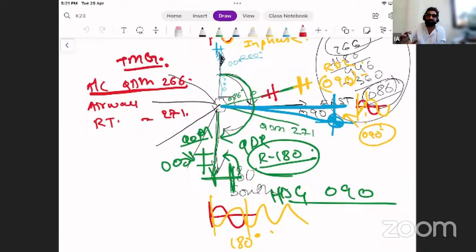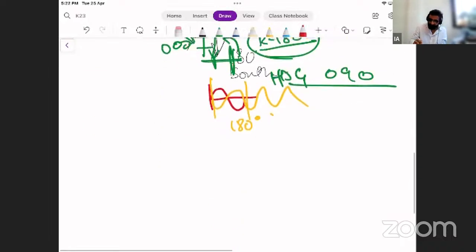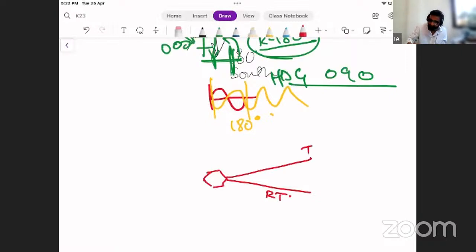It can be considered as that, track made good, and the airway is the required track. Again, this is my VOR, same thing. This is my required track, and this is my TMG right now. Your aircraft is here, while your aircraft should be here.